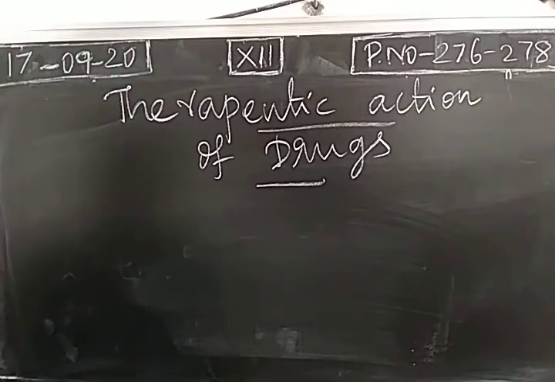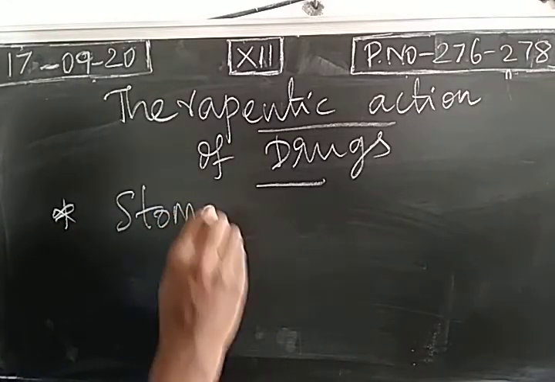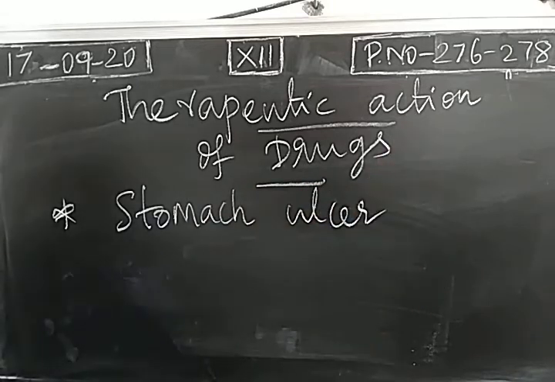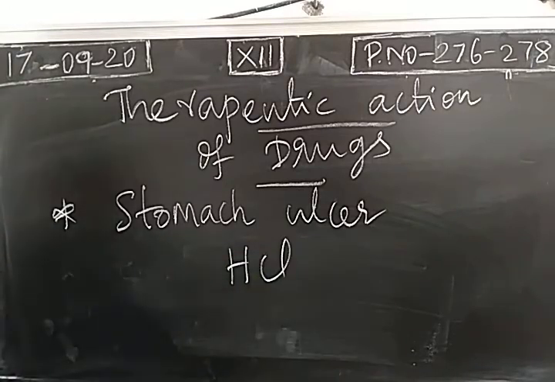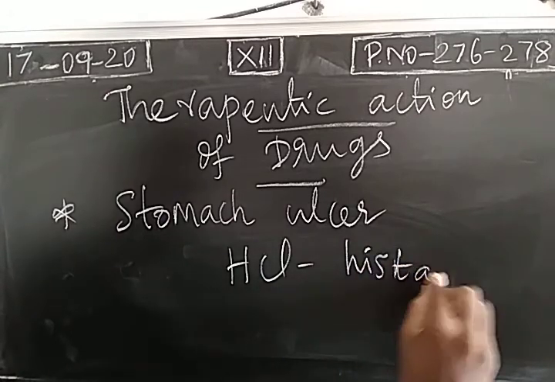Take ulcer, stomach ulcer. The stomach ulcer is mainly due to what? Secretion of hydrochloric acid in the stomach. Hydrochloric acid is secreted in the stomach, and this secretion is induced by a compound called histamine.